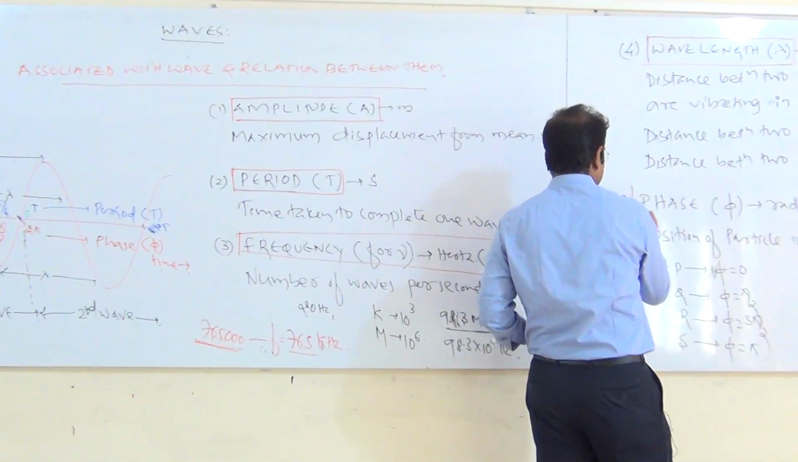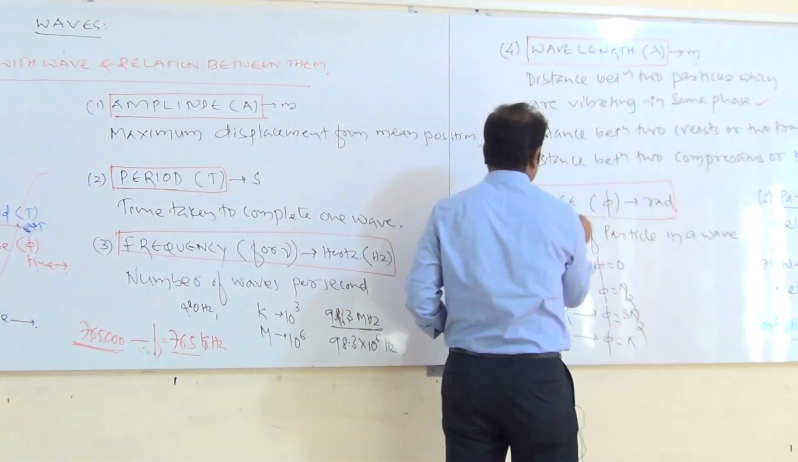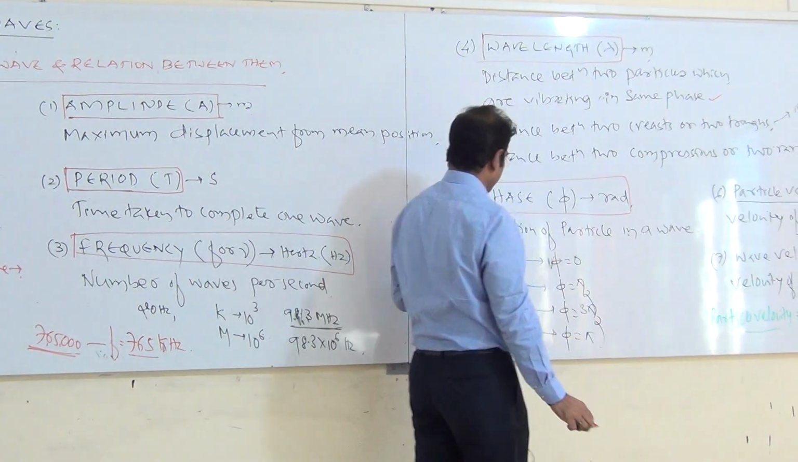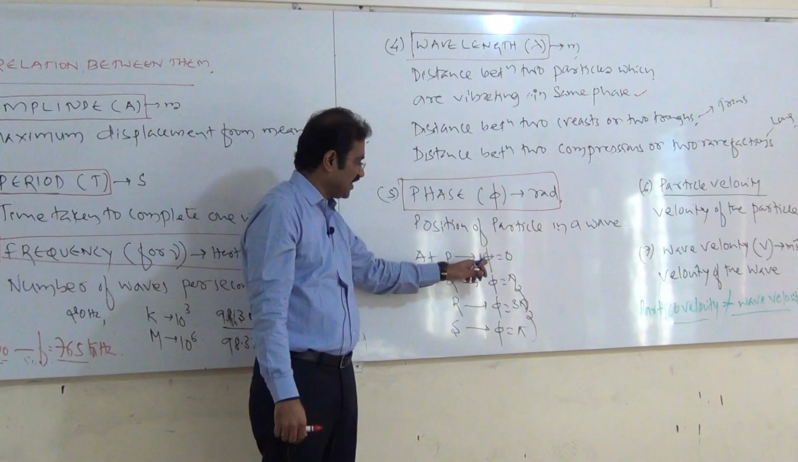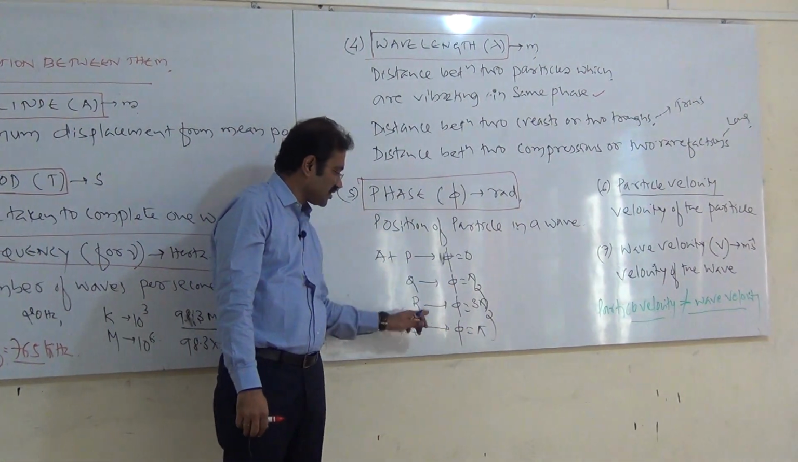The phase is denoted by phi and measured in terms of radian. It is the position of the particle in a wave. At P phase is 0, at Q phase is pi by 2, at R phase is.